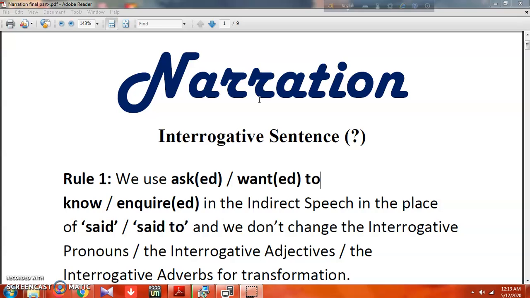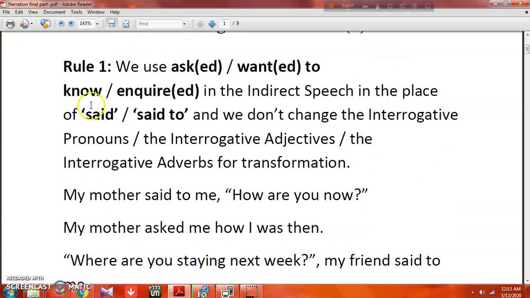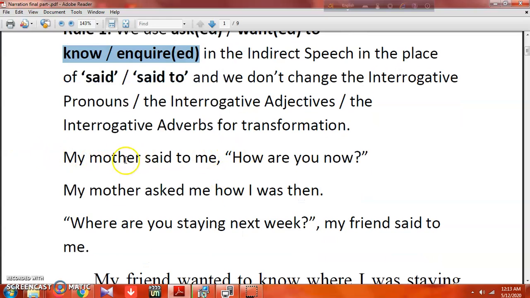So rule 1 says we use asked, wanted to know, inquired in the indirect speech in place of said or said to. Means if you find said or said to, at that time we will take asked, wanted to know, inquired. Here you see an example. My mother said to me, how are you now? So, my mother asked me how I was then. Other changes will happen. For said to we will take asked. As it is an interrogative sentence, asked has become the reporting verb.